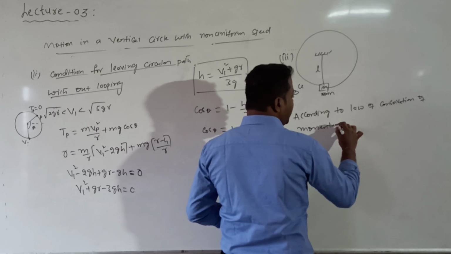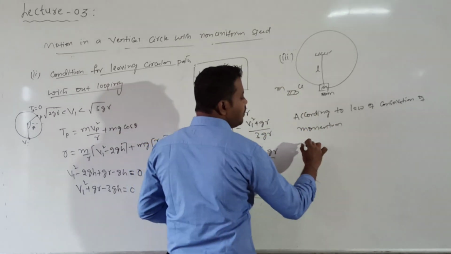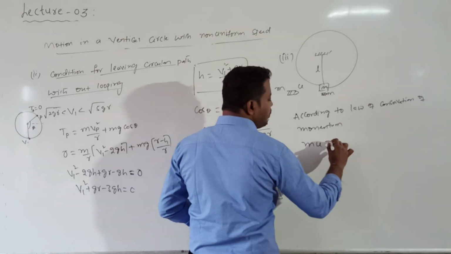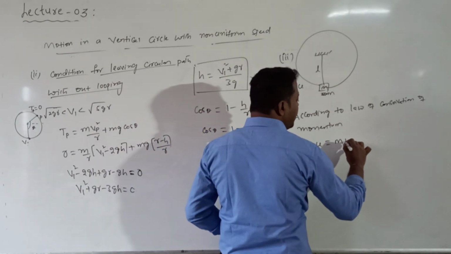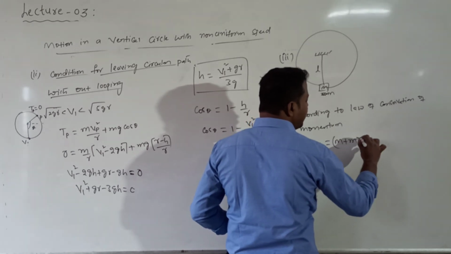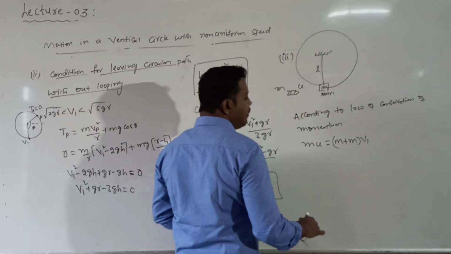The initial momentum of the bullet is given by m into u. The final momentum of the bullet and block is given by capital M plus small m into v, which I can call v1.